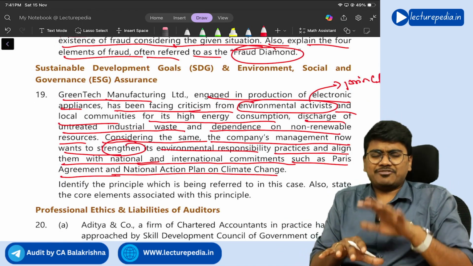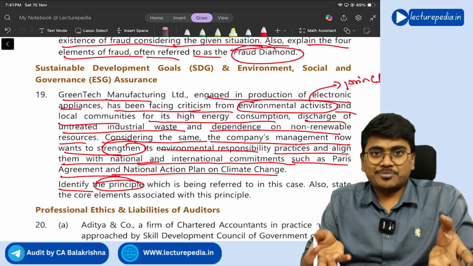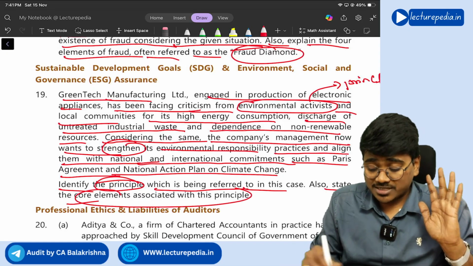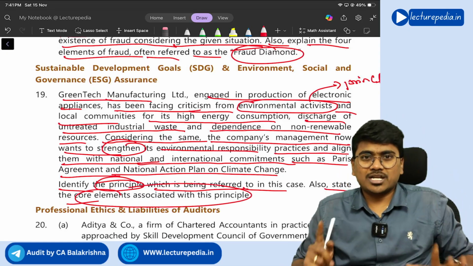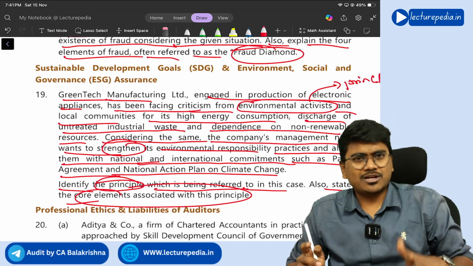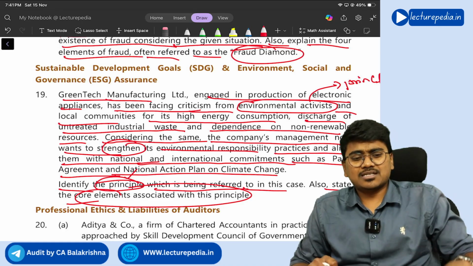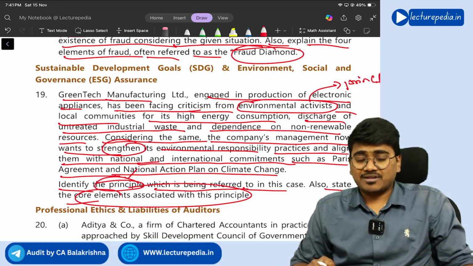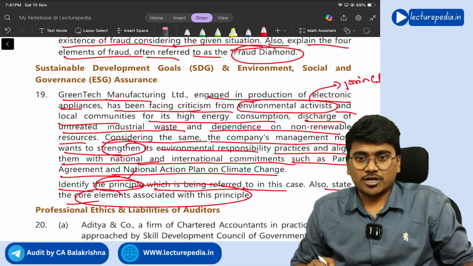So we have identified the element, principle number 6. Identify the principle 6, which is being referred to in the case. Also state the core elements associated with this principle 6. So with principle 6, there are 6 core elements. All the 6 core elements you need to write down. This is a direct question. Once you identify which principle it is, you can write down all the core elements in that principle, right? So it is principle number 6, which is protection of environment.